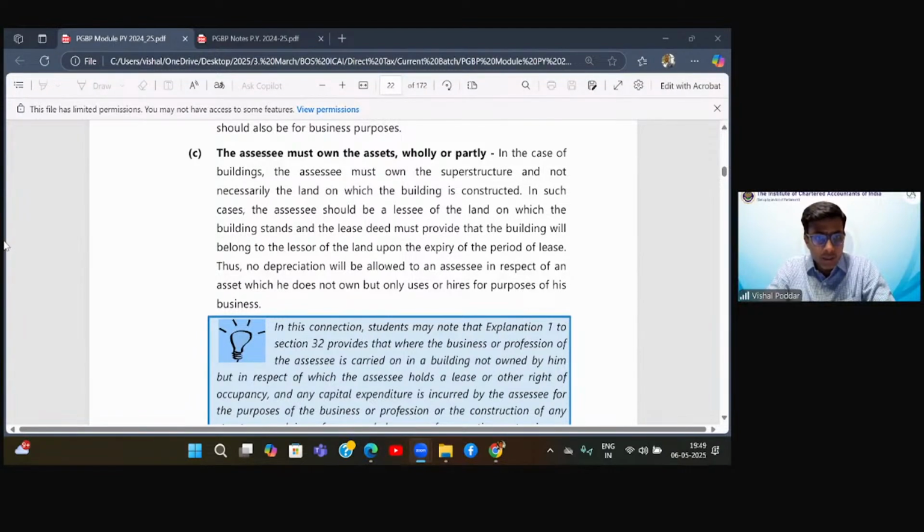Sir, why will leasehold assets come under cost of project? Okay, so this is your second question. I think this is with respect to the section relating to preliminary expenses. This is what I believe. So your question is why leasehold assets will come under the cost of project. See, what is cost of project? Cost of project is the cost of your long-term assets. Now we were just discussing leasehold land.